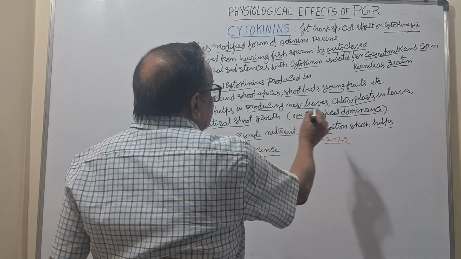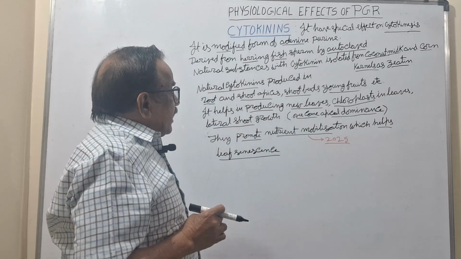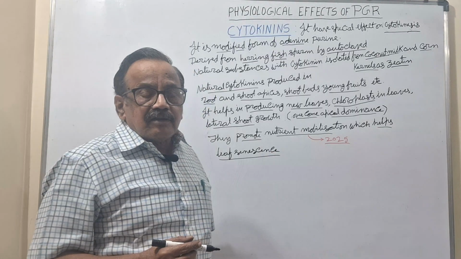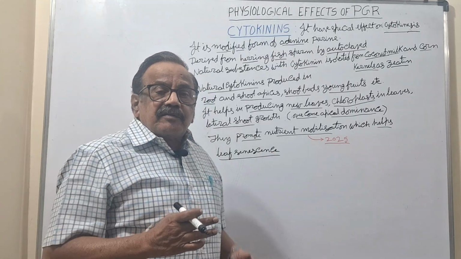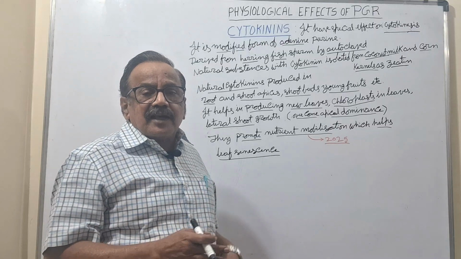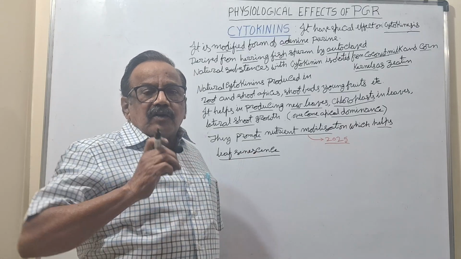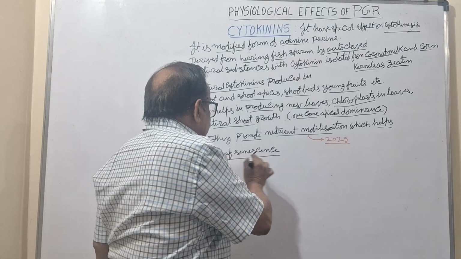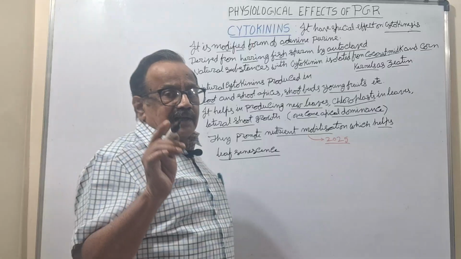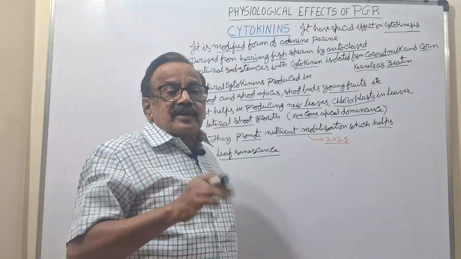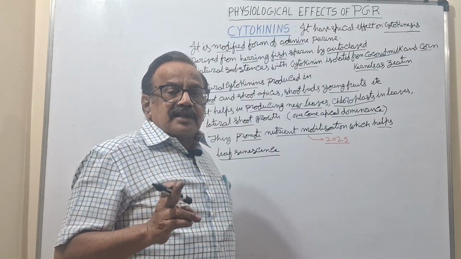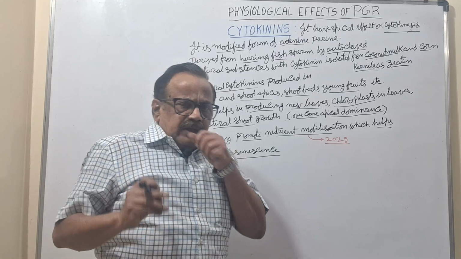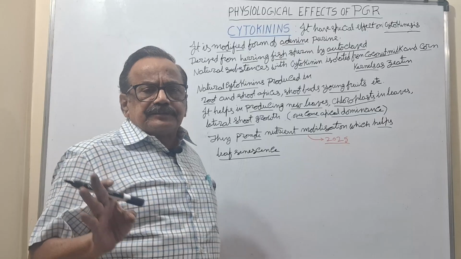They promote nutrient mobilization. This was asked in 2025. Nutrient mobilization becomes fast because of the presence of cytokinins. What is the advantage? Because of this, it helps delay leaf senescence. Remember, he has given clearly senescence of the leaves, not the fruits also. Leaf senescence will be delayed. The abscission formation will be reduced. It will be delayed.